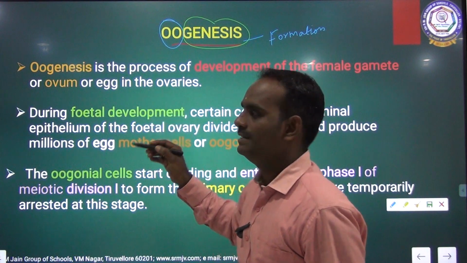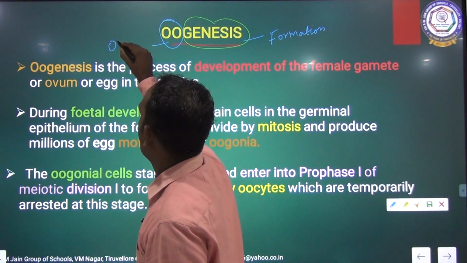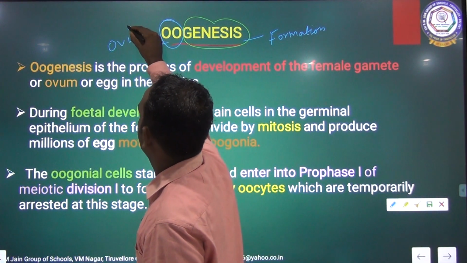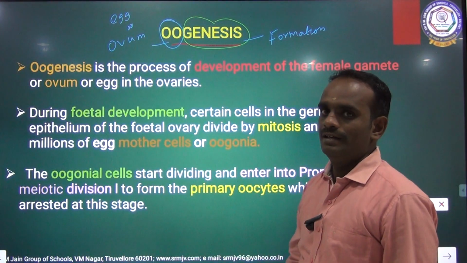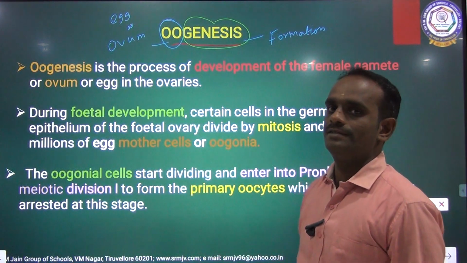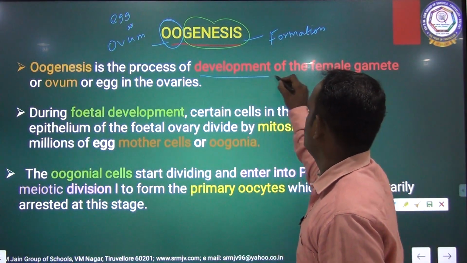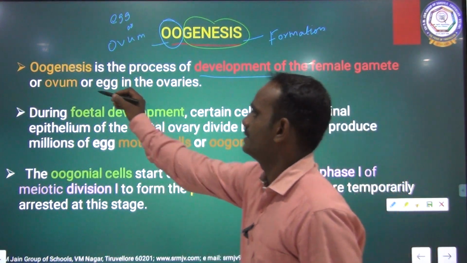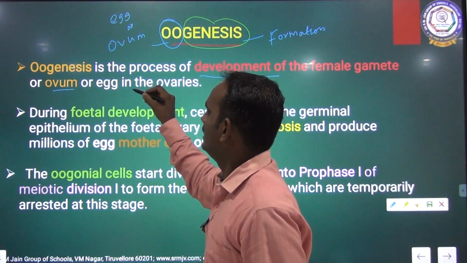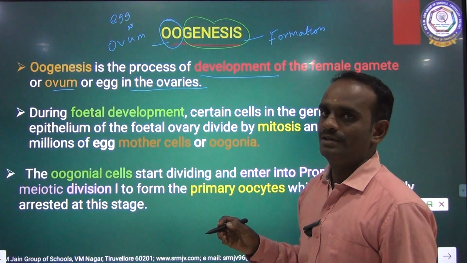Oogenesis, oo means ovum or egg. So oogenesis is the process of development or formation of the female gamete, that is the ovum, in the ovaries.